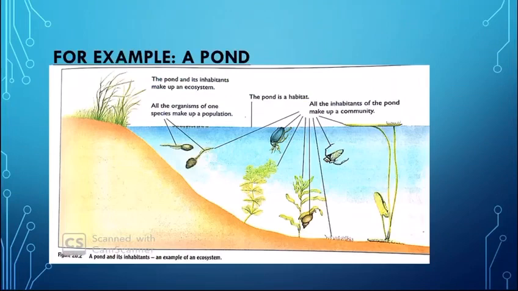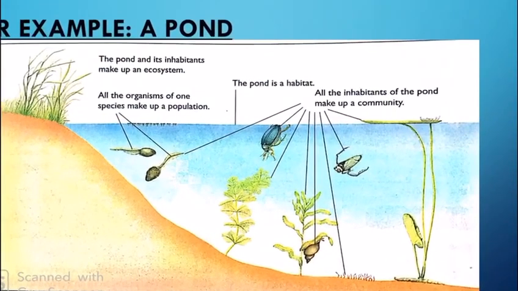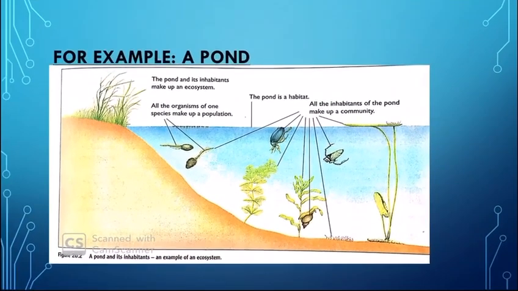If we consider a pond as an example of an ecosystem, we see that here the pond is a habitat, while as population, for example, we have many tadpoles as one population. We have snails as another, plants as another population. So all these populations, tadpoles, plants, snails and others, together make a community. And all these communities, the inhabitants and the pond, the habitat, make up an ecosystem.